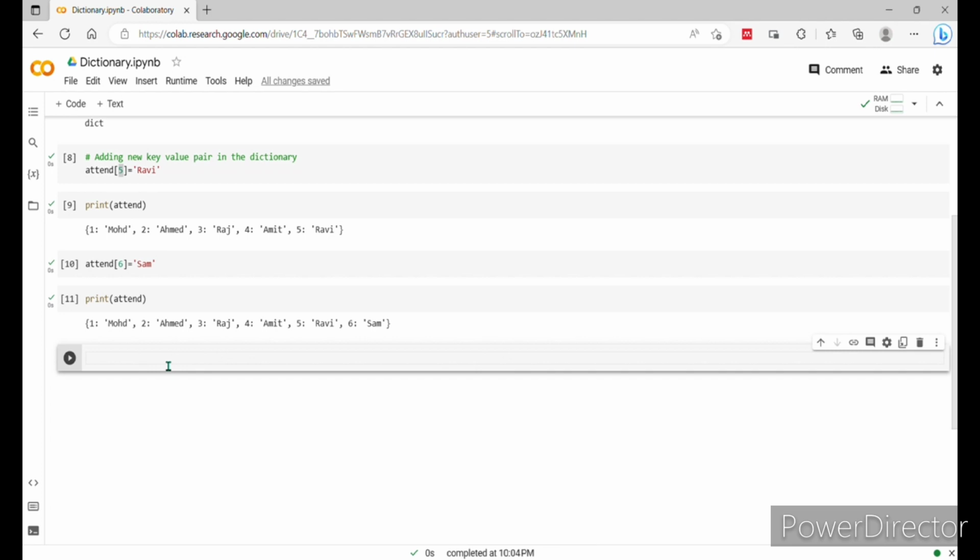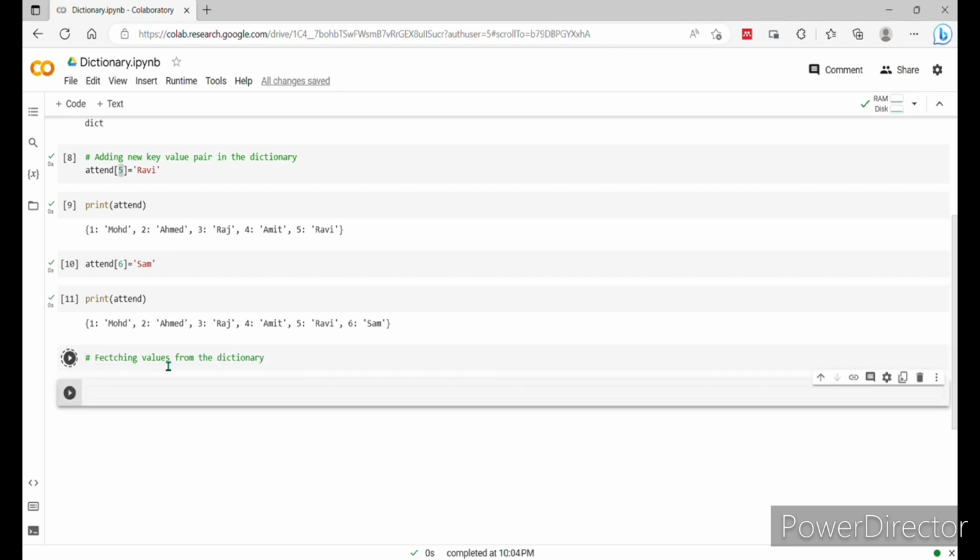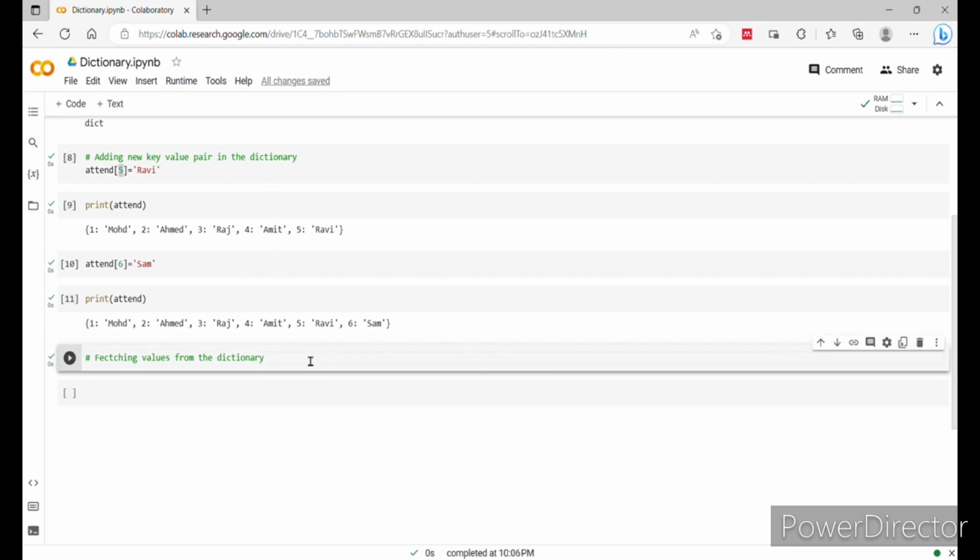Now we'll use the next command, that is fetching value from the dictionary. So I'll write it here, fetching value or values from the dictionary. If you want to fetch a value from the dictionary, which command you need to use, okay, we'll do it here in the same code cell.